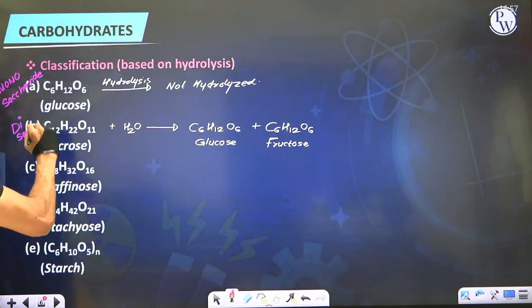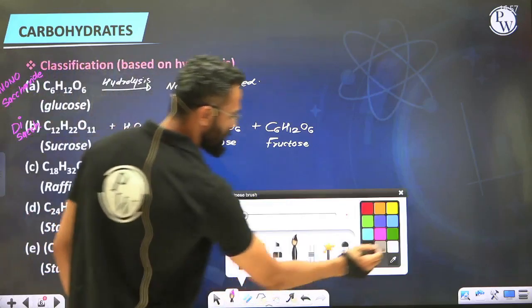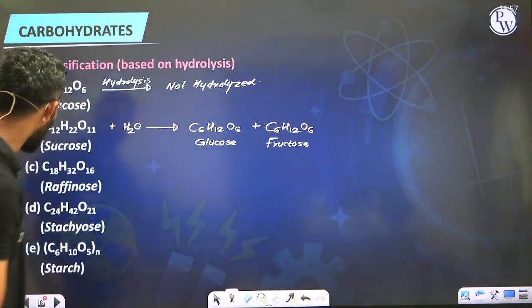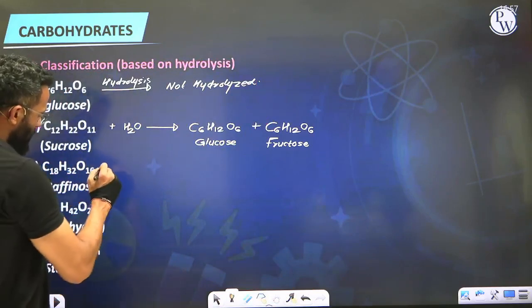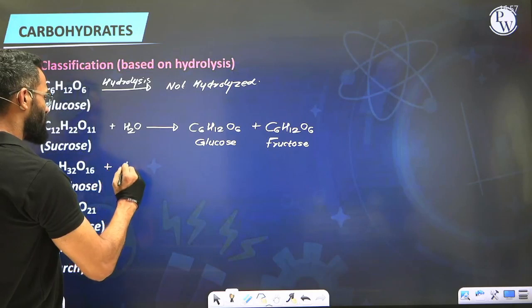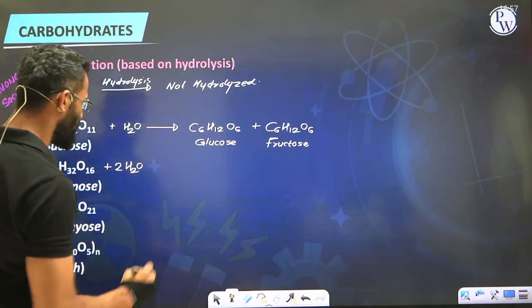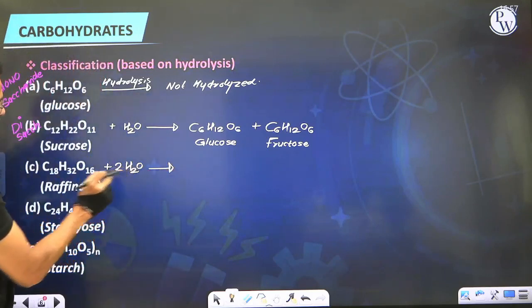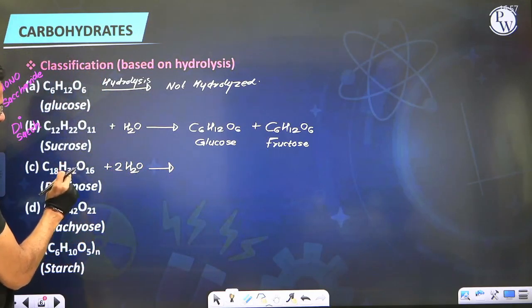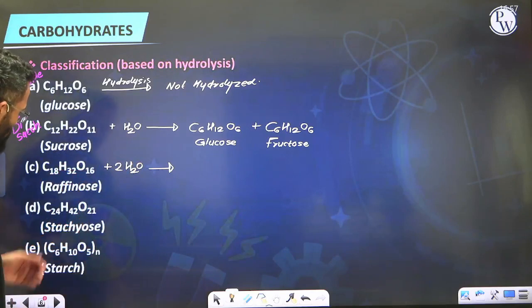Disaccharide. Now let's talk about raffinose. Raffinose is a carbohydrate having formula C18H32O16. Look, if I carry out hydrolysis of raffinose, it consumes 2 equivalents of water. So we have got a total of 4 hydrogens from water. If we add it to 32, it will become 36. 2 oxygens, if we add it to O16, will make it O18. So the overall formula will be